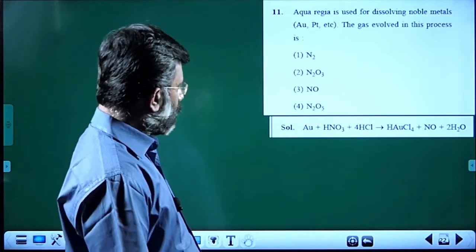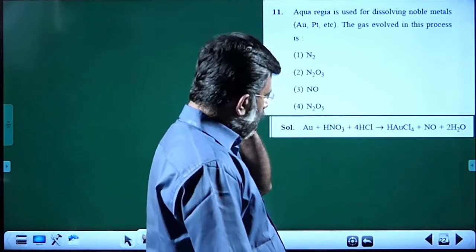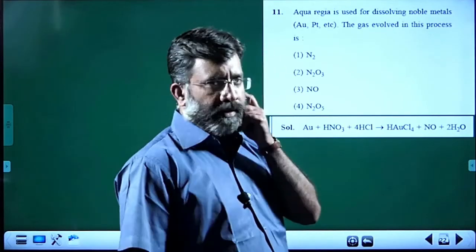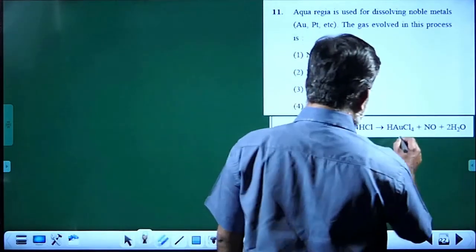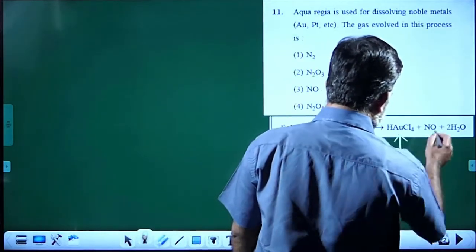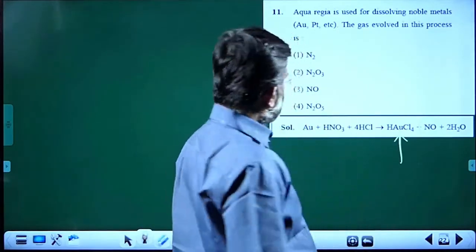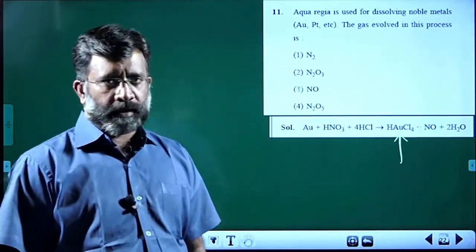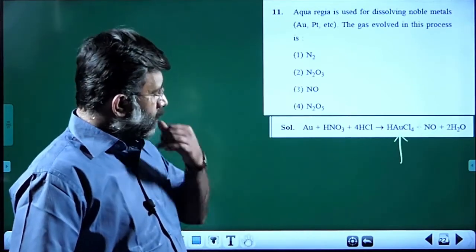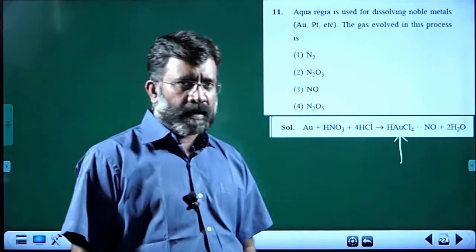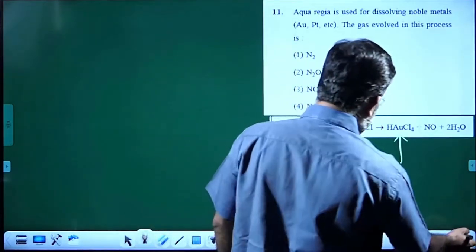Aqua regia is a mixture of concentrated hydrochloric acid and nitric acid in the ratio 3:1, and it gives chloroauric acid, producing NO. That is our question: what is the gas evolved during the process? It is NO, third choice. And the reactions are available in the NCERT text itself. Next question.